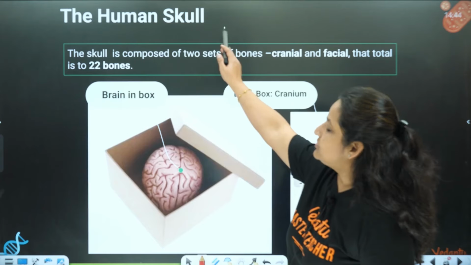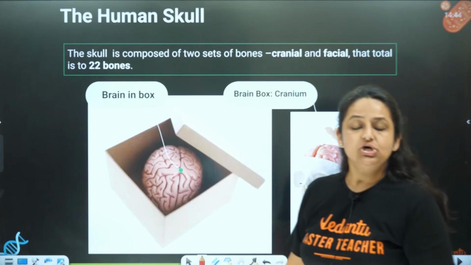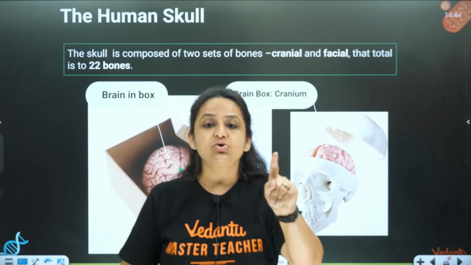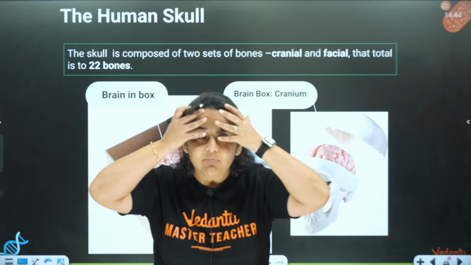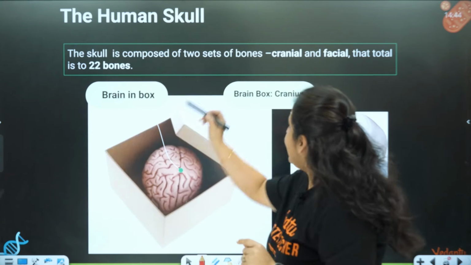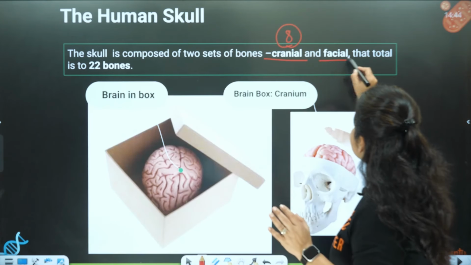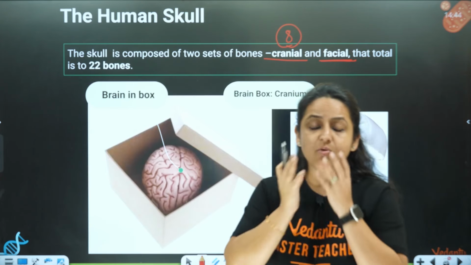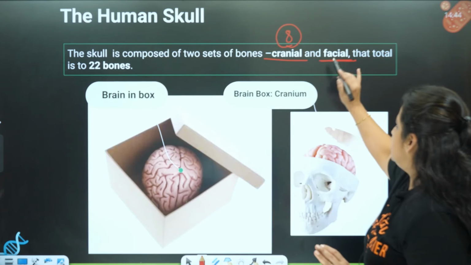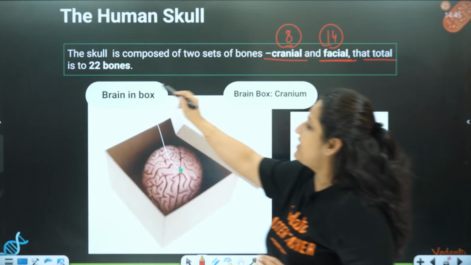Okay, so let's talk about the skull first. The human skull is composed of two sets of bones. Number one is called the cranial bones. Cranial bones form the cranium, the brain box. These are 8 bones. And then there is another set of bones called the facial bones, which form the face part of the skull. So facial bones are 14. All right, so these total 22 bones.